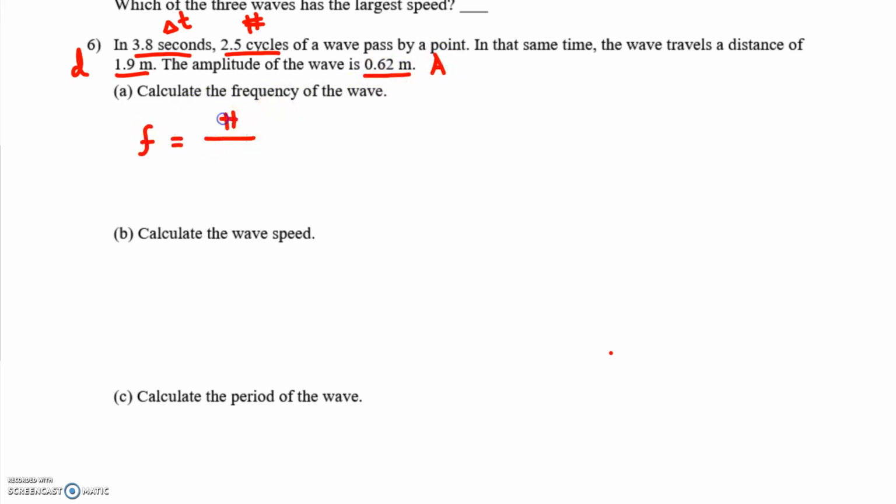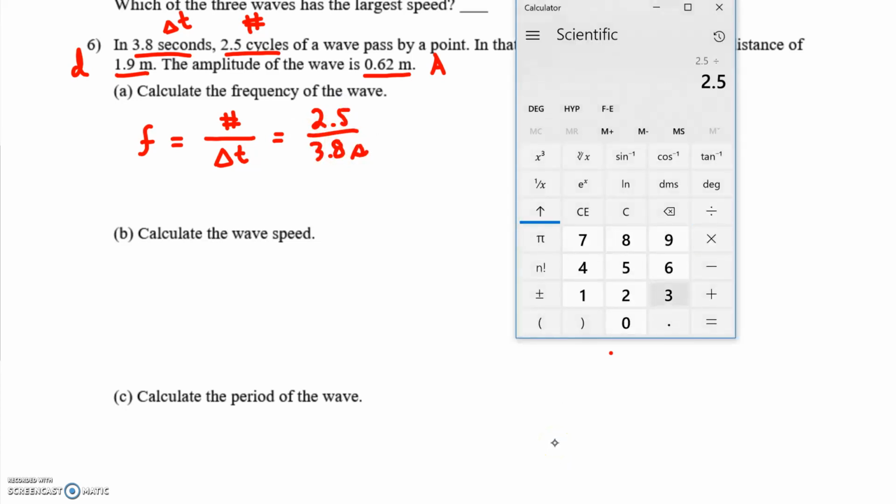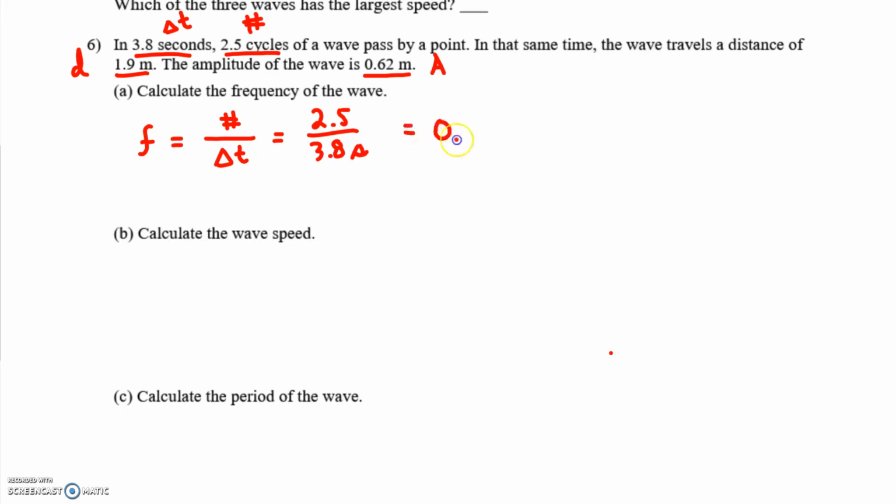Frequency is defined as the number of cycles that pass by a point per unit time. And so we can use this equation. We have 2.5 cycles in 3.8 seconds. And we can get our answer here. That's going to be 0.66 when we round for sig figs. 1 over a second is a hertz.